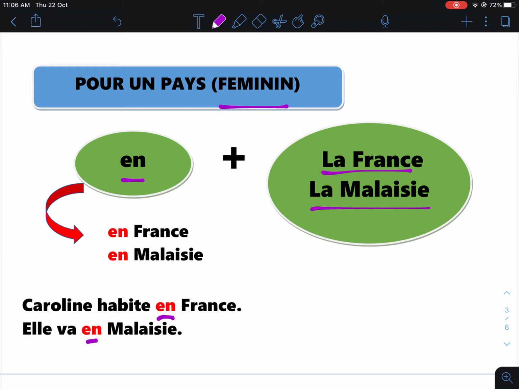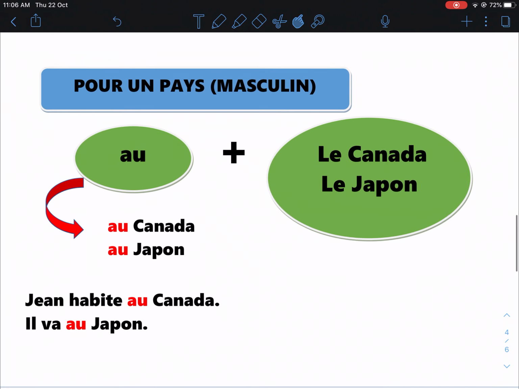So en is used for a country which is in feminine singular form, like Malaysia and France. I'll repeat these two sentences again. Caroline habite en France. Elle va en Malaisie. Now let's move to the second one.